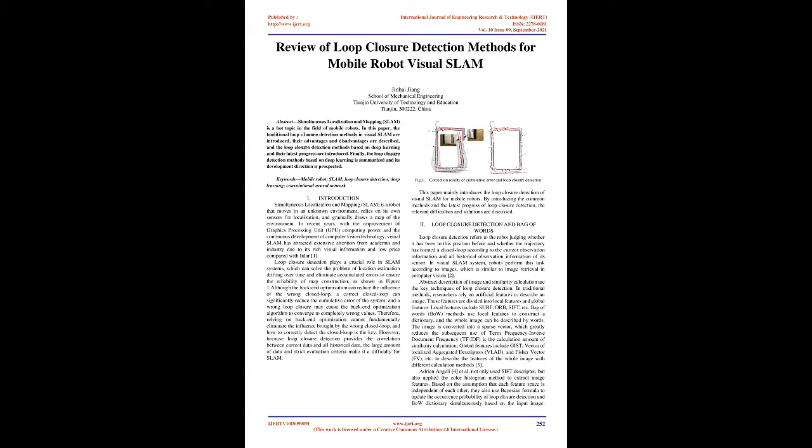Loop closure detection and bag of words. Loop closure detection refers to the robot judging whether it has been to this position before and whether the trajectory has formed a closed loop, according to the current observation information and all historical observation information of its sensor. In visual SLAM systems, robots perform this task according to images, which is similar to image retrieval in computer vision too. Abstract description of images and similarity calculation are the key techniques of loop closure detection.